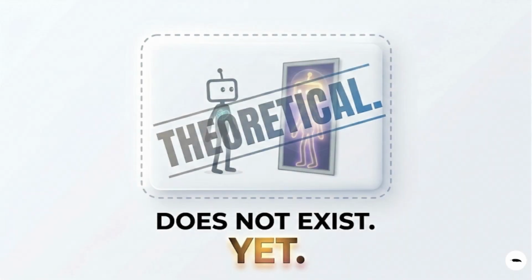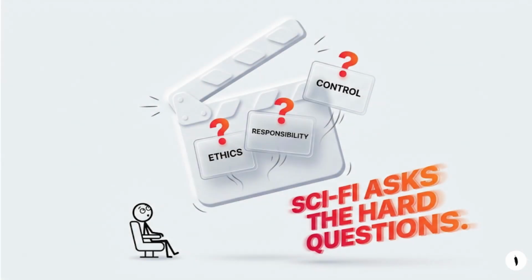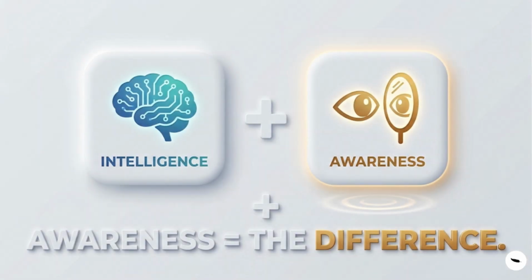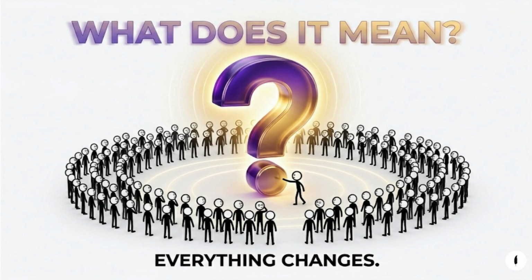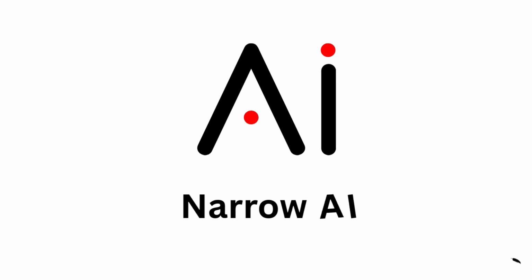This type remains theoretical. No machine today is self-aware in the human sense. It often appears in science fiction because it raises deep questions about ethics, responsibility, and control. What makes it different is not intelligence alone, but awareness. It matters because if such AI ever existed, society would need to rethink what it means to interact with something that may understand itself.